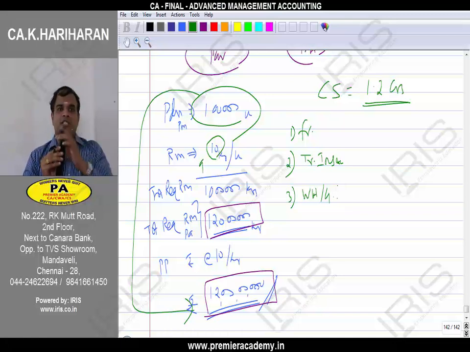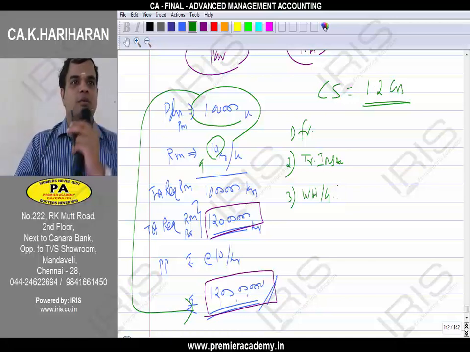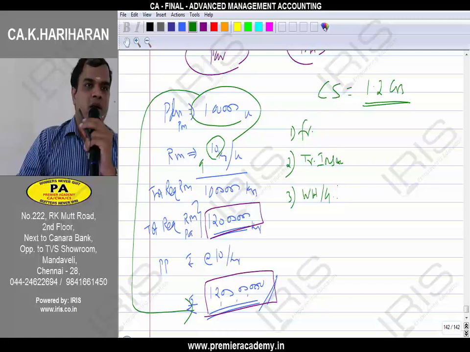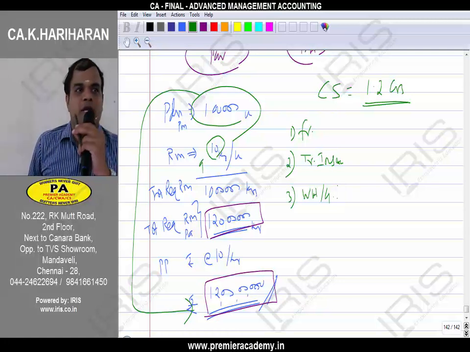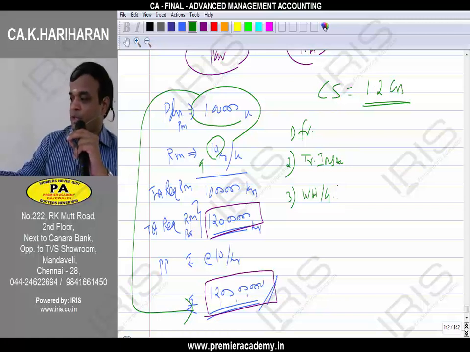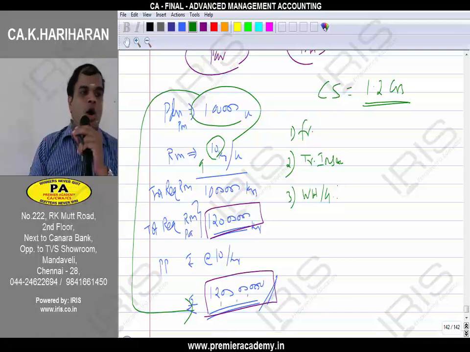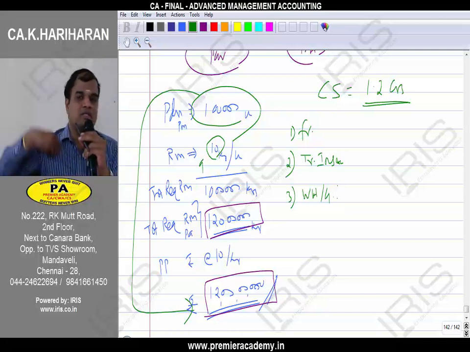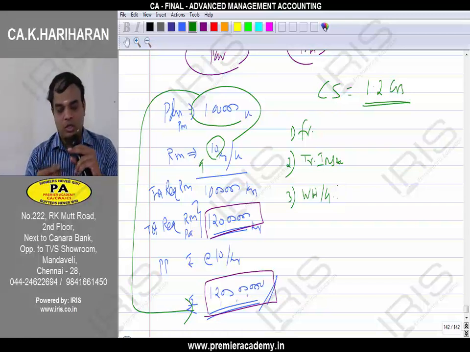If I don't have this sort of agreement, they will give whatever rate applies on that particular date. Last 2 or 3 days were holidays, there are no transport facilities due to strike and all. Today the price is increased, or depending upon the budget it increases or decreases. Everything I have to verify. Oh, festival season, the price may increase, therefore today itself I have to buy. All those exercises I can avoid because the headache has been transferred by way of agreement to the supplier itself.